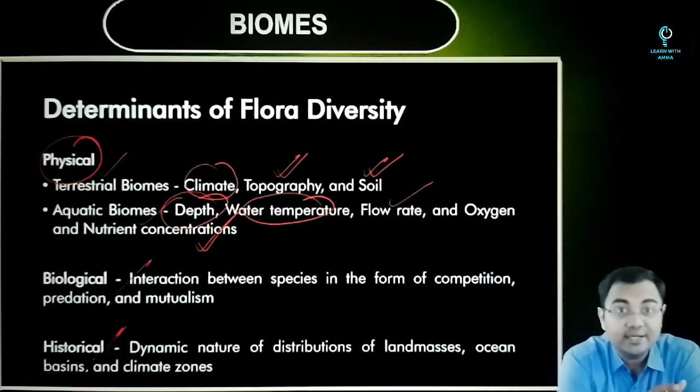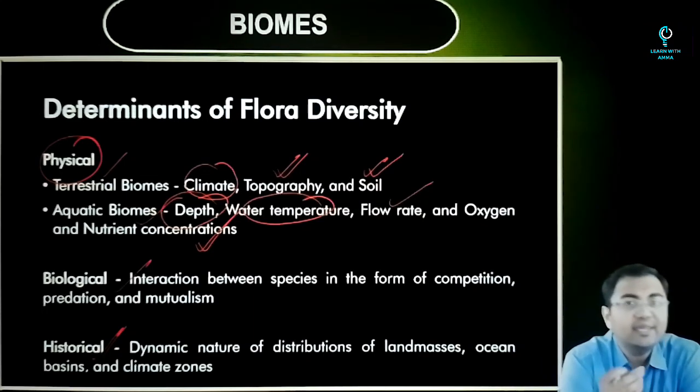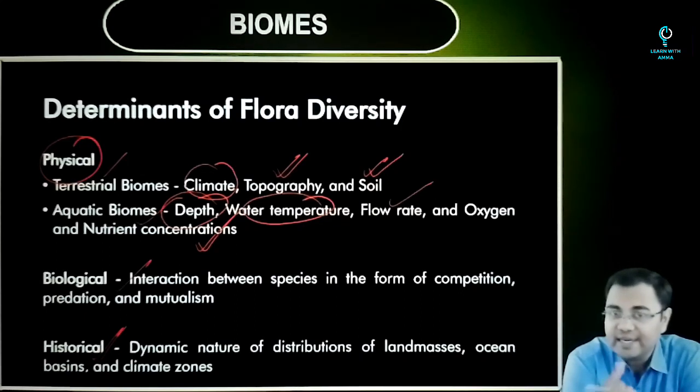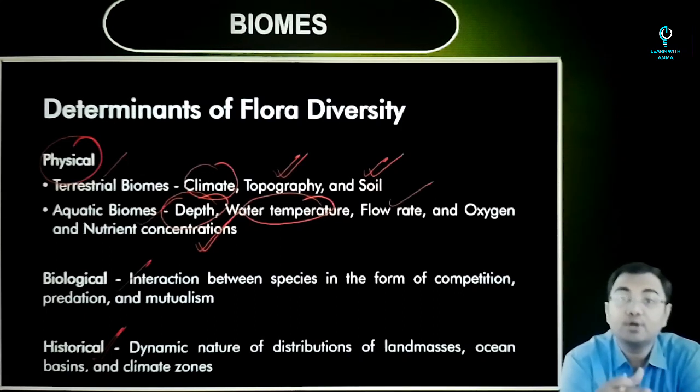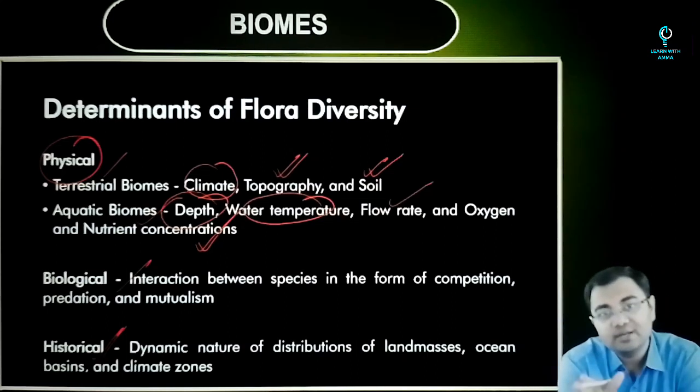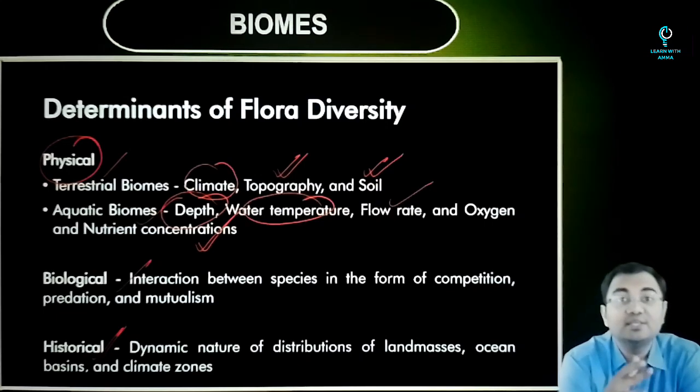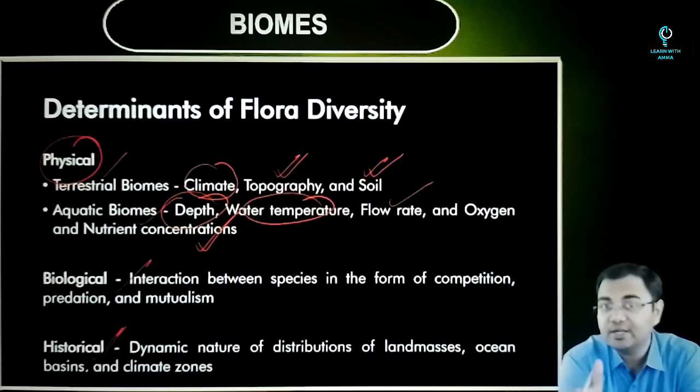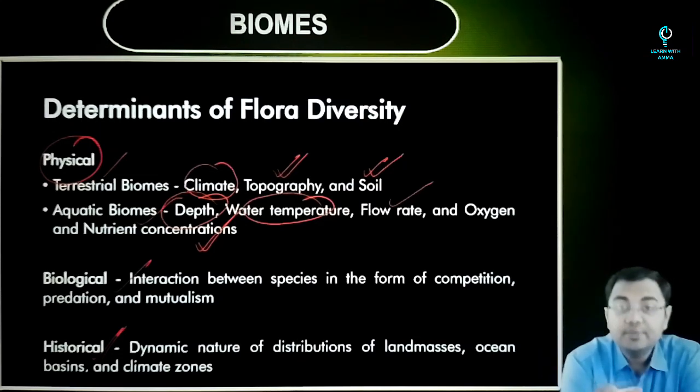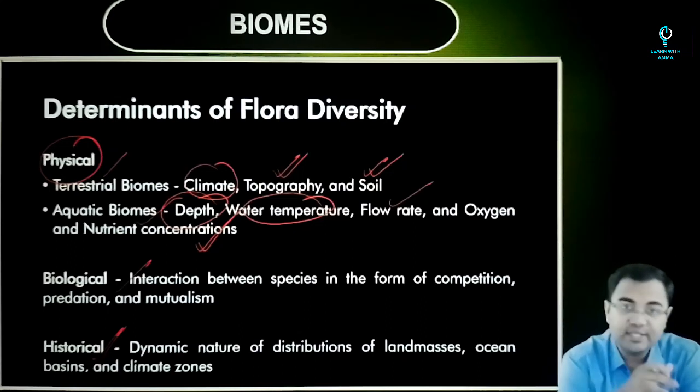When you go to a grassland, what do you see? In grasslands, there are hardly any trees. Why? Because the precipitation that happens there is very less. Humidity in the atmosphere is very less. And because of that, the trees cannot grow properly, and that's why the kind of vegetation that will be seen in these parts will be more or less based on grasses. There will be small herbs, there can be shrubs, but it will be majorly grasses. So that's why these can be called grasslands, and that also happens because of the rainfall, precipitation, climatic conditions, soil type, etc. These determine all the kinds of trees and plants which can grow in these areas.